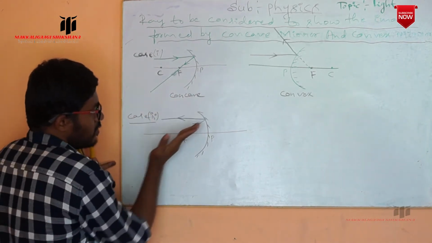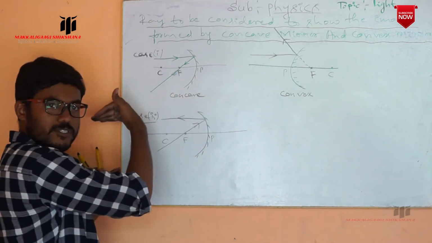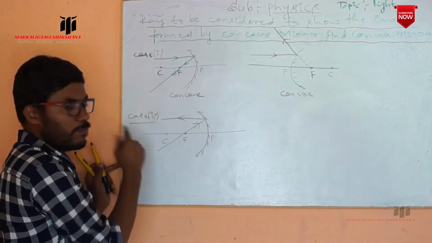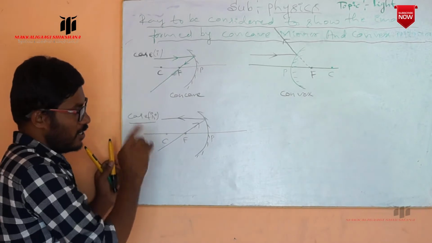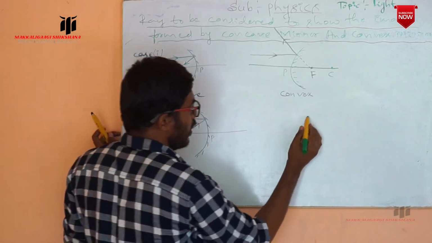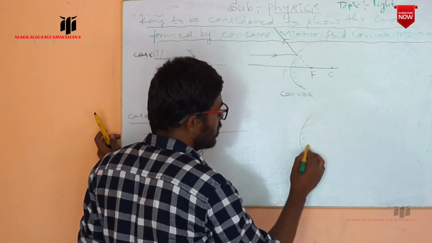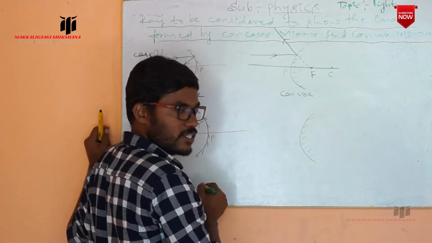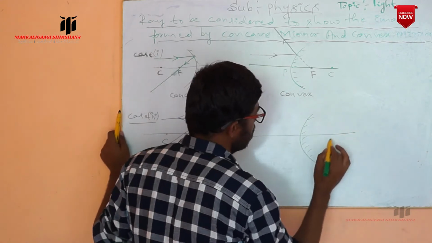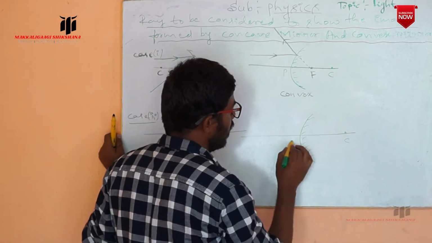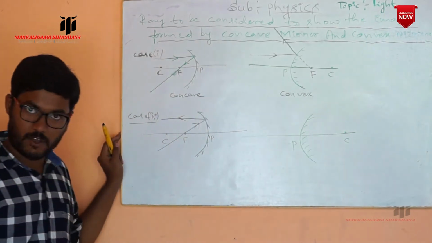See, this is the incident ray. After reflection it moves parallel to the principal axis. In the same way, in case of the convex mirror, now it is a convex mirror. The inner surface is silvered, the outer surface is reflecting. The line which passes through the center of curvature and pole is the principal axis. Okay.